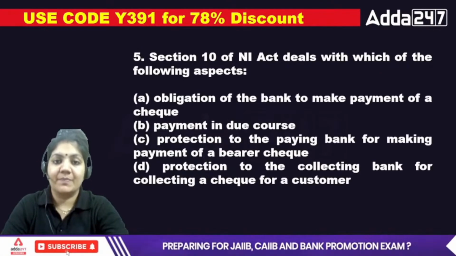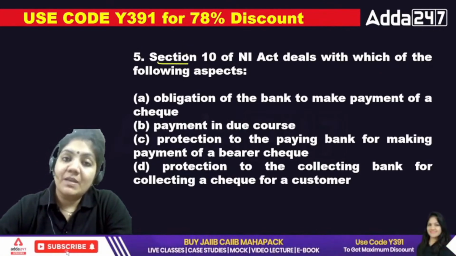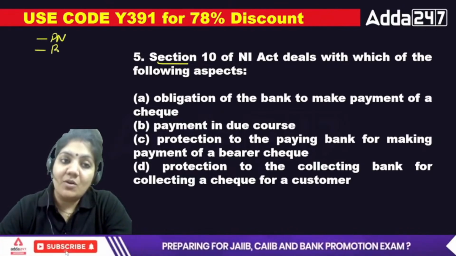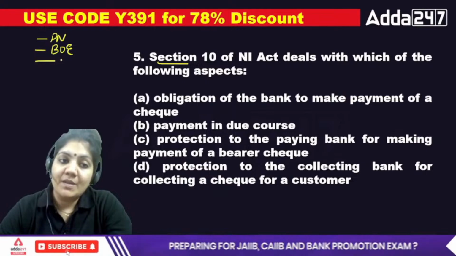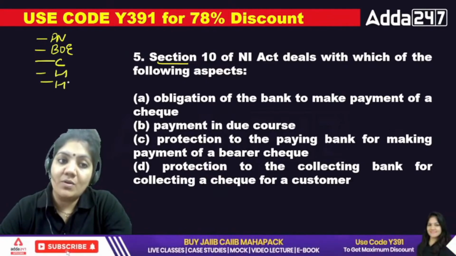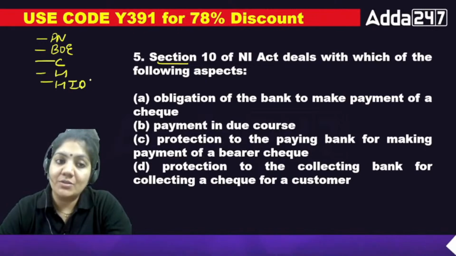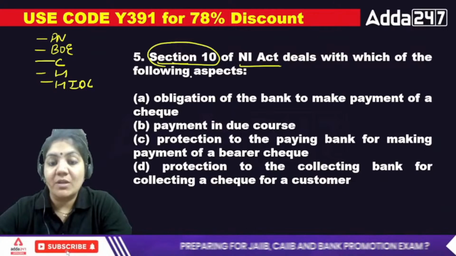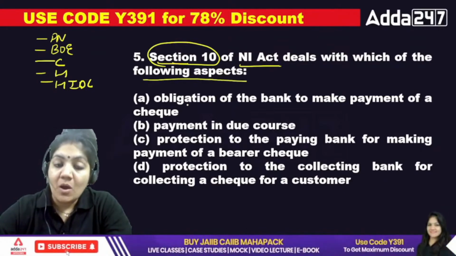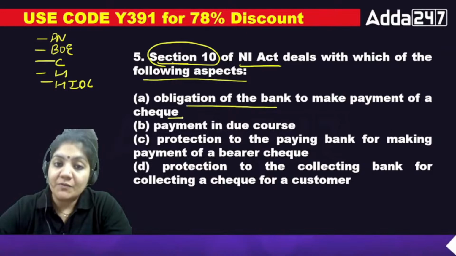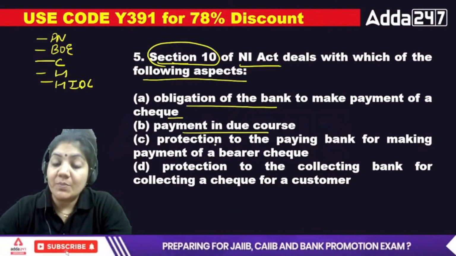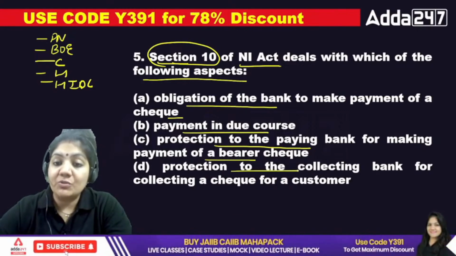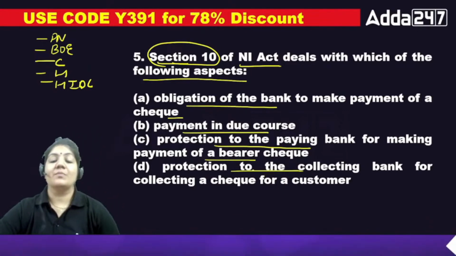Okay, next. Section 10. In the Negotiable Instruments Act, we have read promissory note, bill of exchange, the check, holder, and holder in due course, right? So tell me, section 10 of the Negotiable Instruments Act deals with which of the following aspects? A, obligation of a bank to make payment of a check; B, payment in due course; C, protection to the paying bank for making payment of a bearer; and D, protection to the collecting bank for the collection of a customer's check.